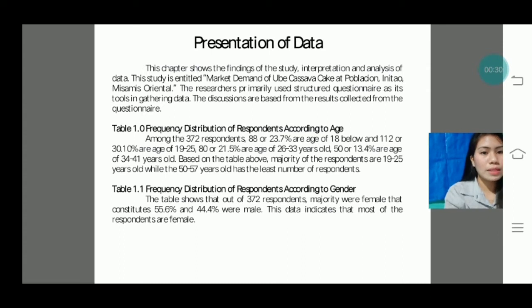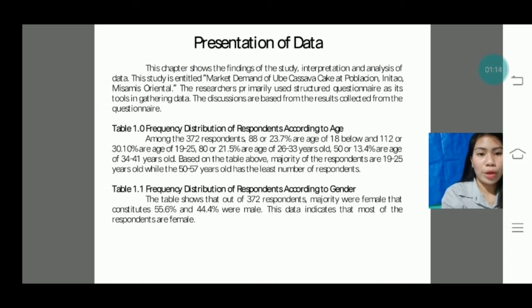Table 1. Frequency distribution of respondents according to age. Among 372 respondents, 88 or 23.7% are age 18 and below, and 112 or 30.10% are age 19 to 25. 80 or 21.5% are age 26 to 33 years old. 50 or 13.4% are age 34 to 41 years old. So based on the table above, the majority of the respondents are 19 to 25 years old, while the 50 to 57 years old has the least number of respondents.